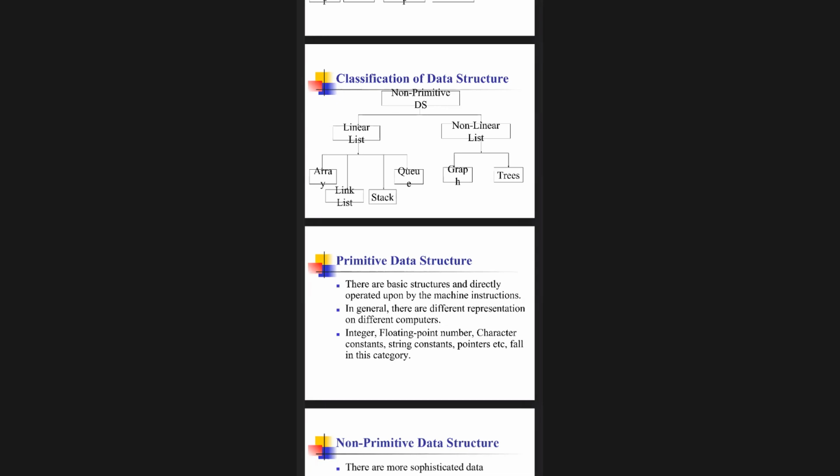Arrays, linked list, stack, queue. Yes, you're right. And when I come to non-linear list, what are those? Graph, trees. So whenever I'm going in depth, even up to module 5, if I ask, you should be able to answer. If I ask what is linear list, you should be able to answer. What is non-linear list means you should tell graphs and trees.